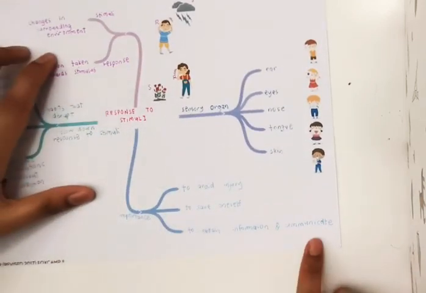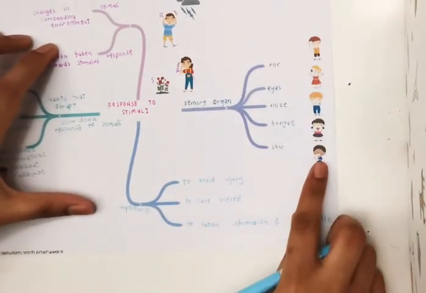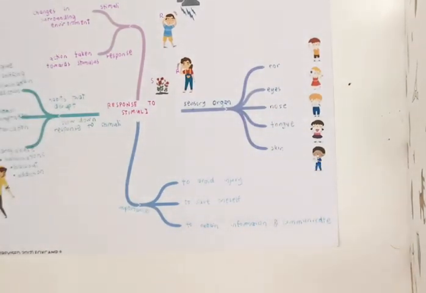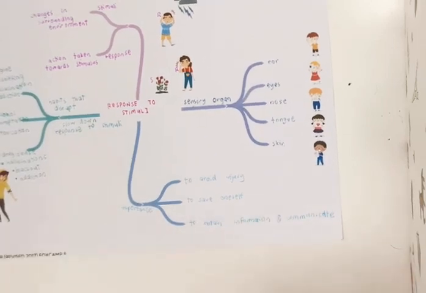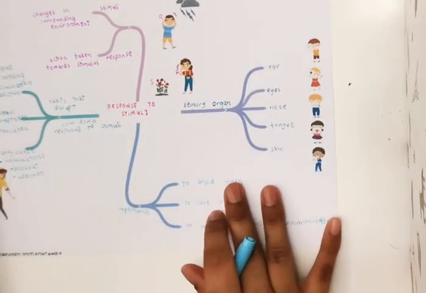Okay, to obtain information and communicate, we use all the sensory organs to obtain it. So maybe if you taste lemon, you would know that it is sour. This is an example of obtaining information and communicating. Okay, that's all for response to stimuli.